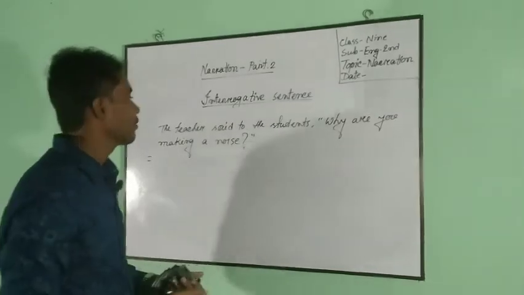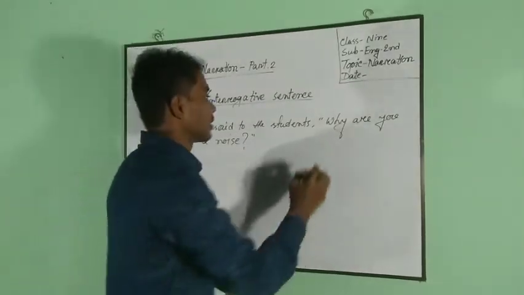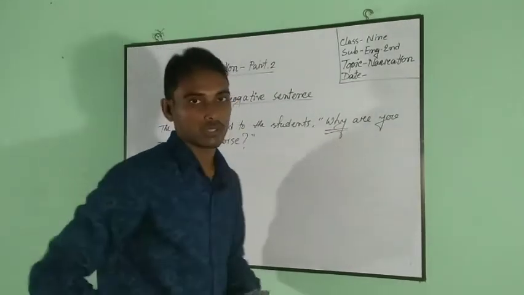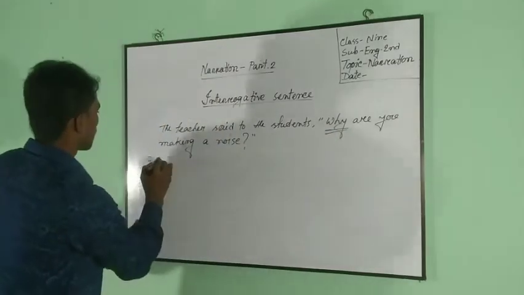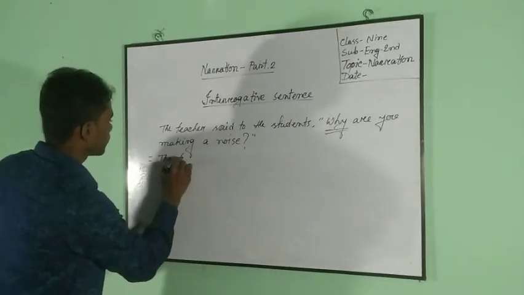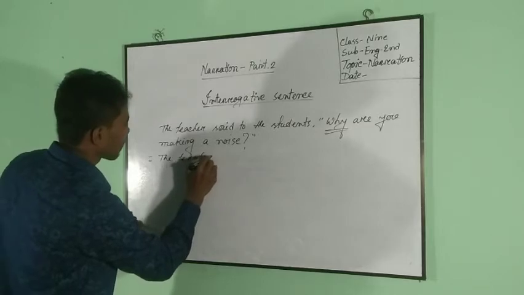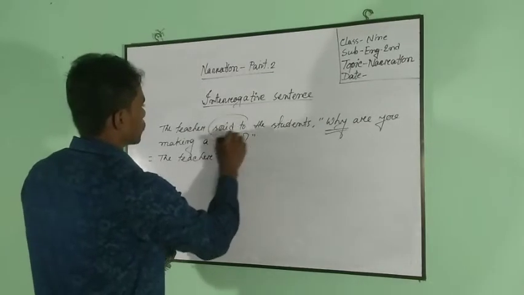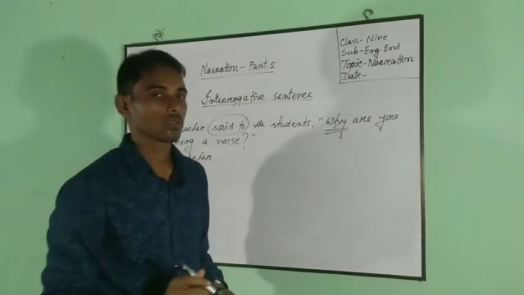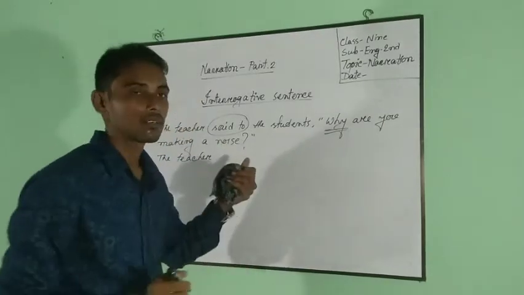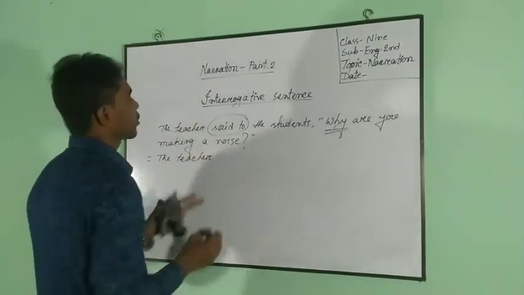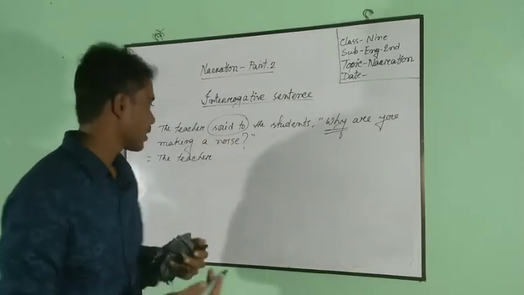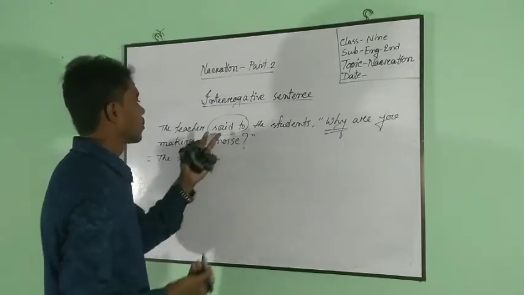This is an example of interrogative sentence, and this sentence begins with a WH word. The teacher said to. Instead of said, we have to write here ask or asked.